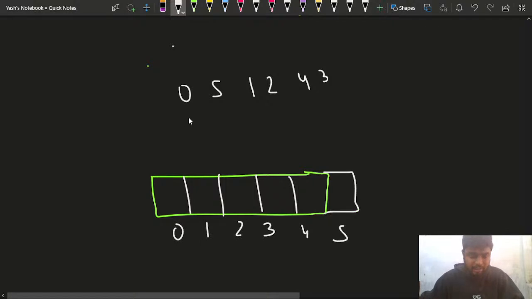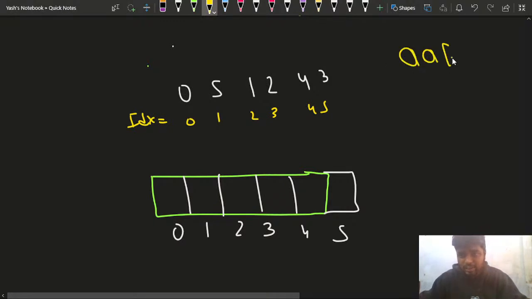So I'll mark the indexes here like this: 0, 1, 2, 3, 4, and 5. These are the indexes, right? So what I'm saying is, where is this element 0 going to? Every element is going to a of I, right? Like this, every element is going to this particular position. I can say that the new position for every element is a of I.